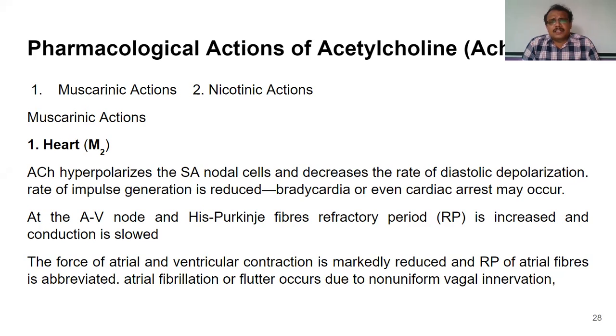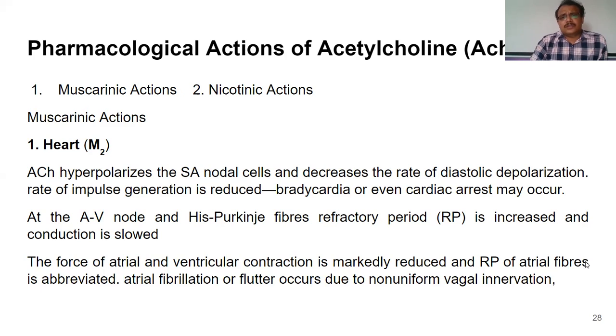So this automatically reduces the number of impulses that are transmitted to the ventricles. So this leads to reduction or slowing of conduction. Whereas this also reduces the contraction of atria and ventricles because it affects the refractory period of atrial fibers and also ventricular fibers.